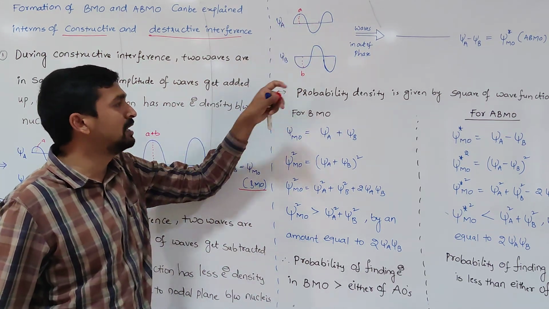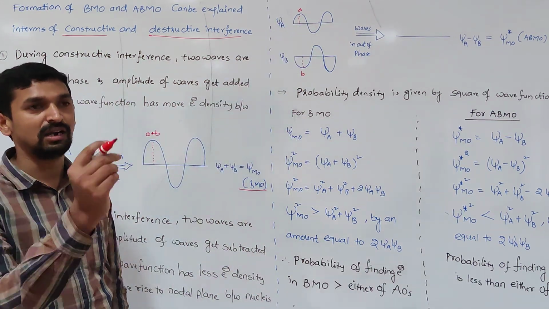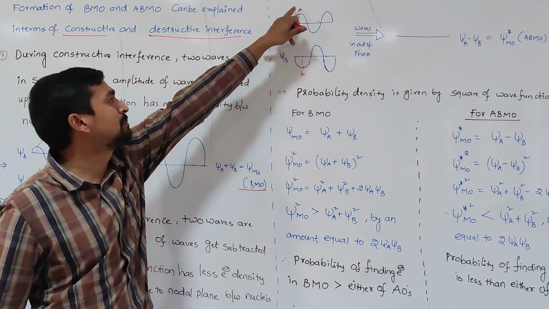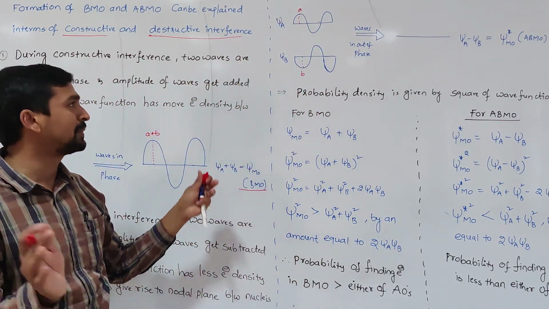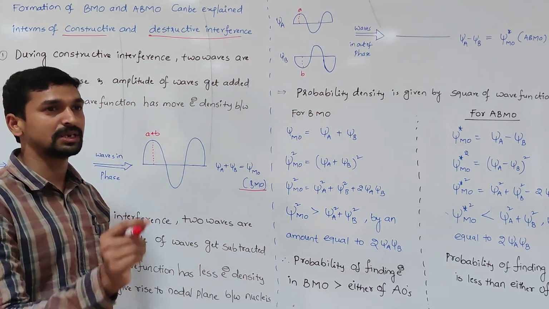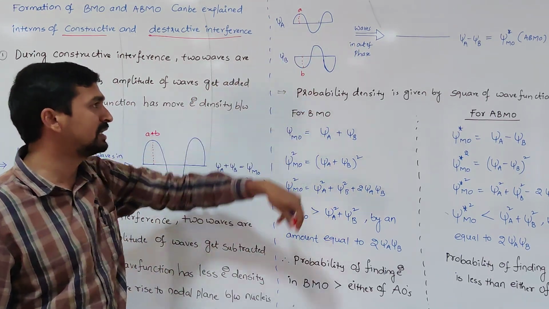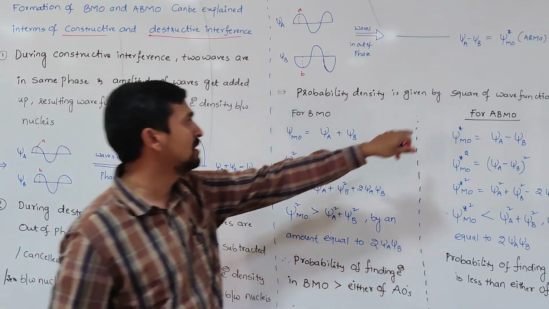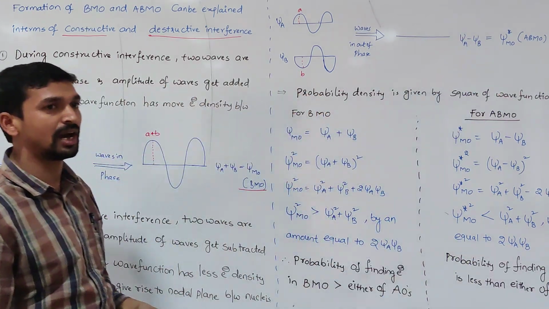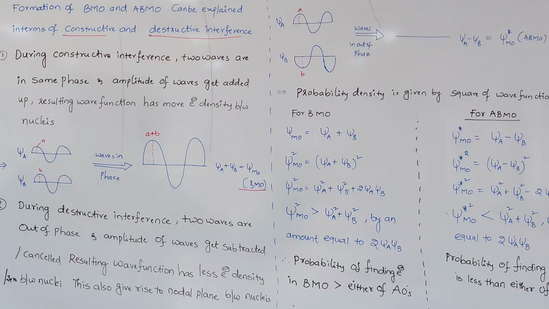Suppose A and B are not equal, with a small difference in value, then the amplitudes will be subtracted. So A minus B, which means we get less amplitude than either A or B. That also refers to the formation of the anti-bonding molecular orbital, having less electron density between the nuclei. That's why.